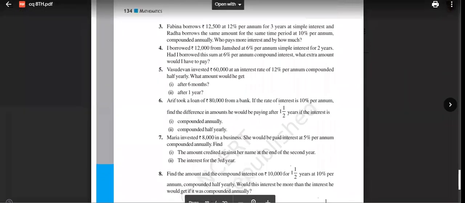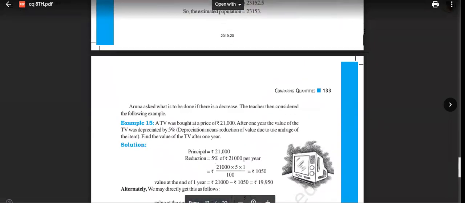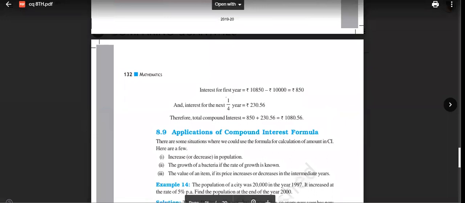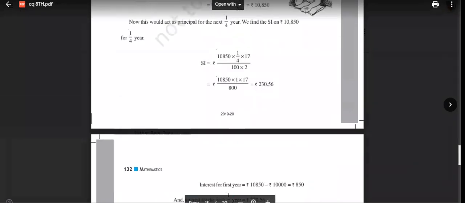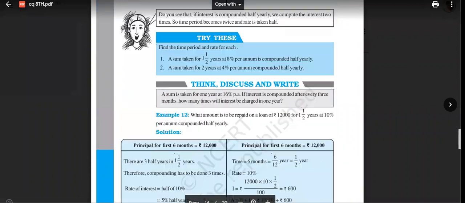Again, compound interest 8.3, we haven't covered all the things. Compound interest we still have to cover. So compound interest will not come. We will take one more class of this. 8.3 is not completed, everyone. I'll teach more about compound interest, then we will discuss it. Simple interest, still simple interest only. Everything before simple interest will be coming.